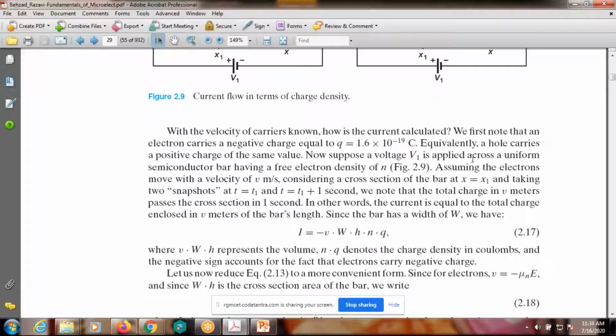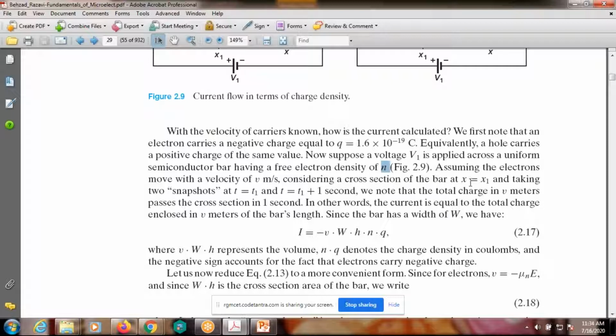Now suppose the voltage V1 is applied across a uniform semiconductor bar having a free electron density n. Assuming the electrons move with a velocity v meters per second, and some electron density n.